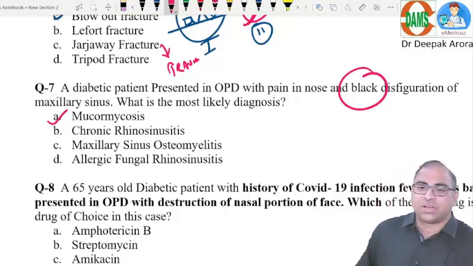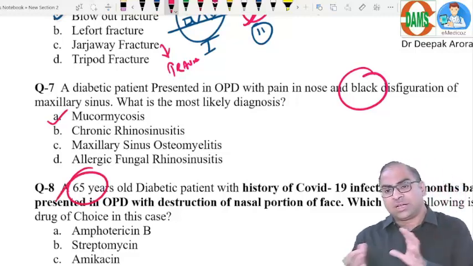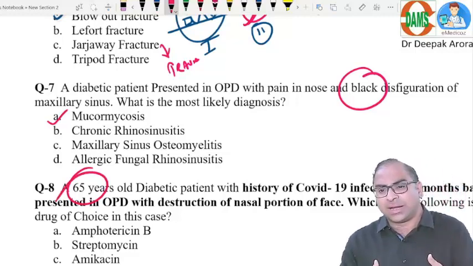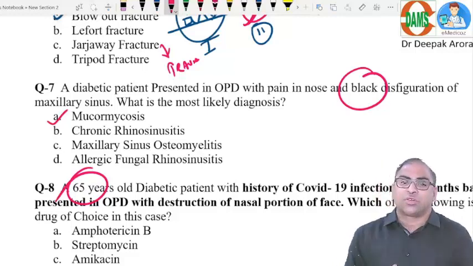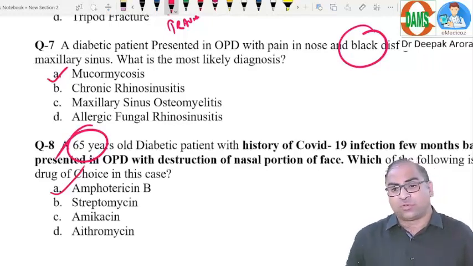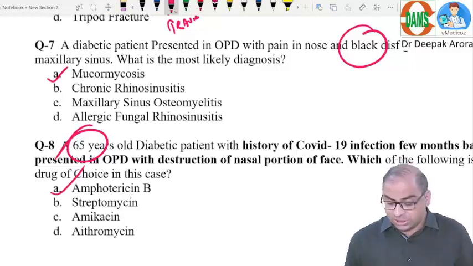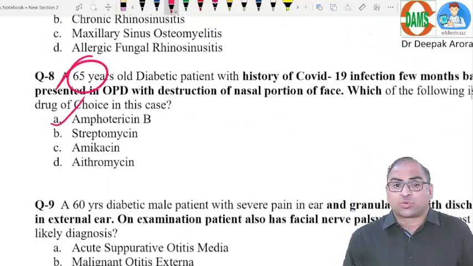Even the examiner has asked you. Next MCQ. This year they were asking clinical related MCQs, like they asked you the patient of mucormycosis, then they asked the treatment of mucormycosis: liposomal amphotericin B. So for all upcoming examinations, mucormycosis is a very important concept. Clear? Next, coming to question number 9.